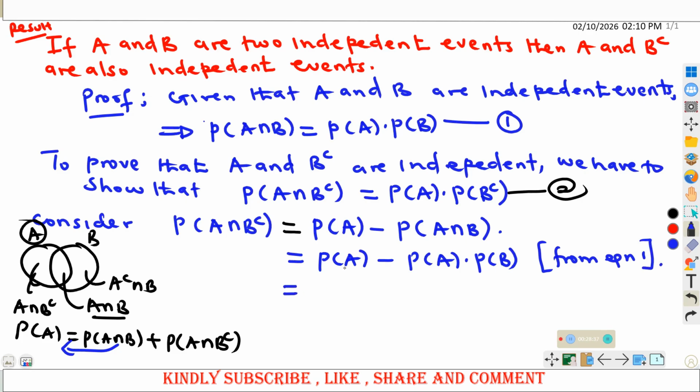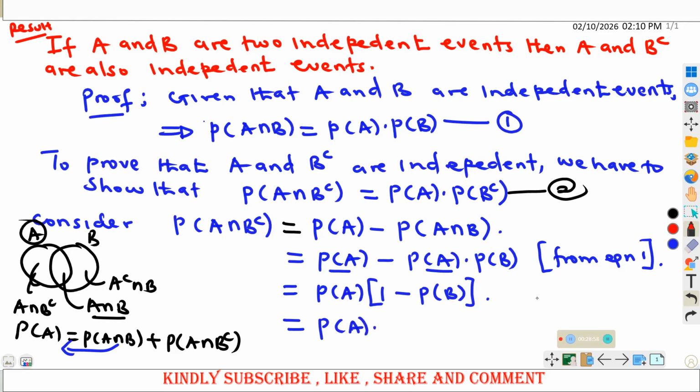From here, you can easily see that this and this are common. So I can put the probability of A out, and I remain with 1 minus the probability of B. What remains here will be the probability of B. And this is still the same as the probability of A times 1 minus the probability of B.